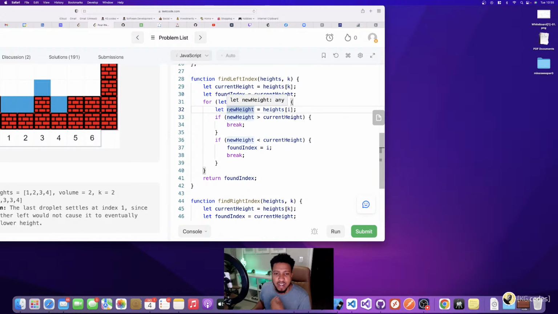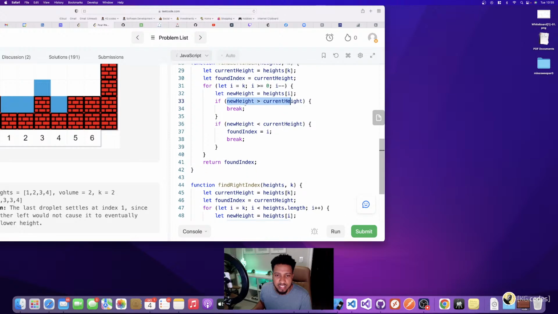So I say new heights equals whatever current height that I'm on in this loop. And if new height is greater than current height, then break. If it's less than, because I've run into a wall, if it's less than, then I need to, my screen moved a little bit. If it's less than, then I need to set the found index to this and break out as well, because I've found a dip. I found my first dip.